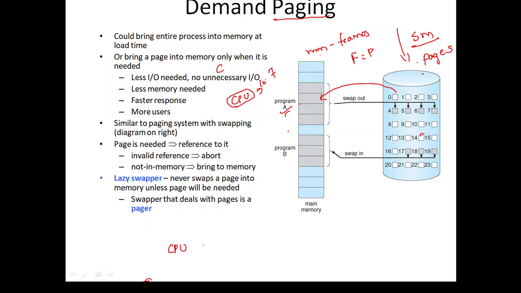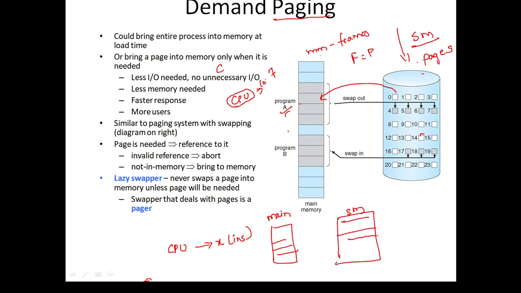Suppose the CPU is asking for an X instruction, and this X instruction is not present in the main memory. This is the secondary memory. The CPU asked for the X instruction, but it is not in the main memory. Then we call it a page fault. A page fault is when the instruction the CPU is searching for is not present in the main memory.